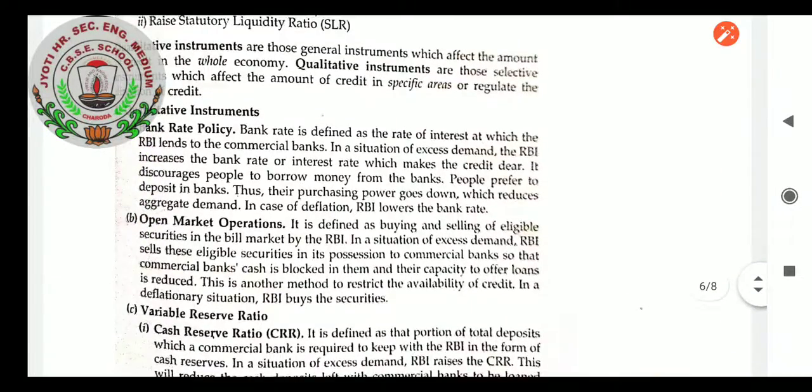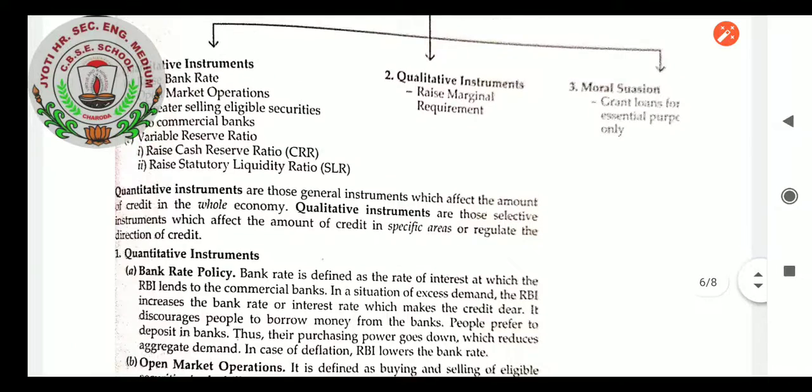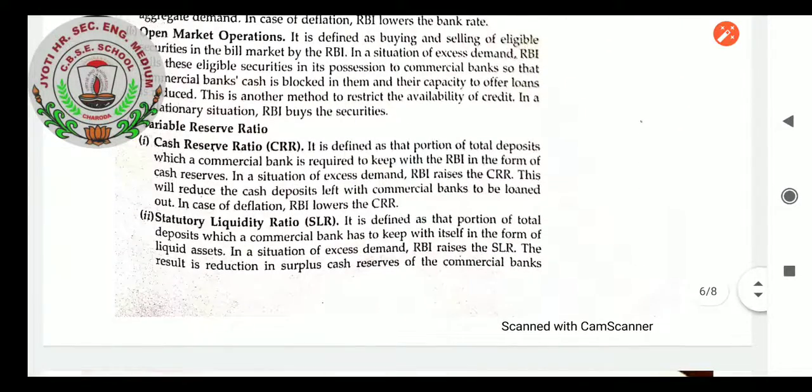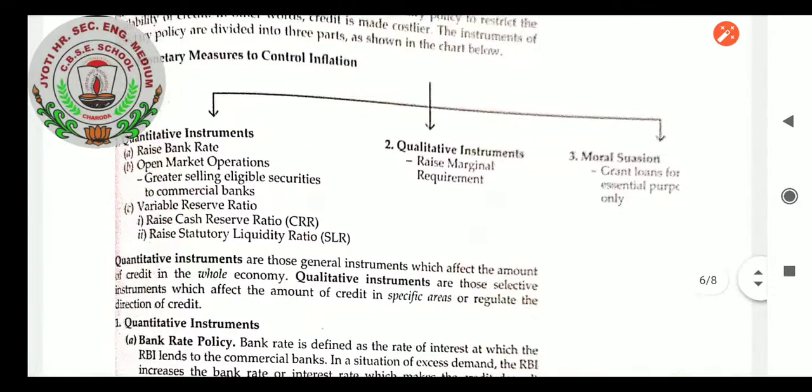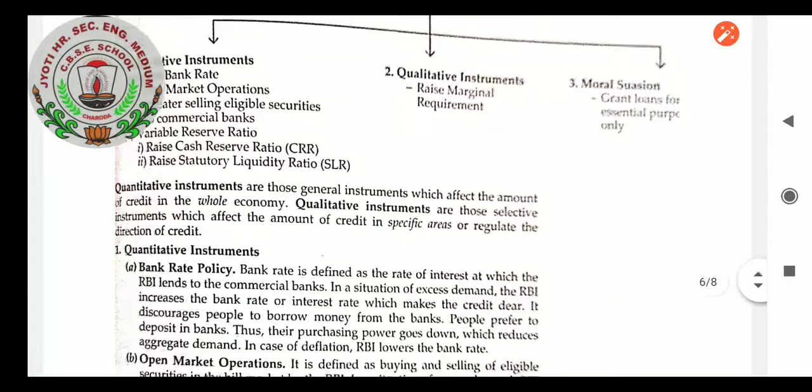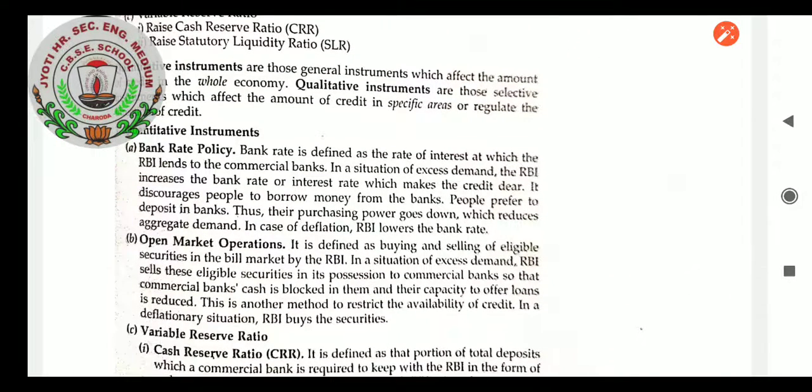So, I think these topics are clear. Qualitative instruments we will see in the next class, because if they are mixed in the same class, it will be difficult for you to understand. So qualitative instruments and moral suasion we will learn in the next class. Today's class we have learned the quantitative instruments of controlling inflation.